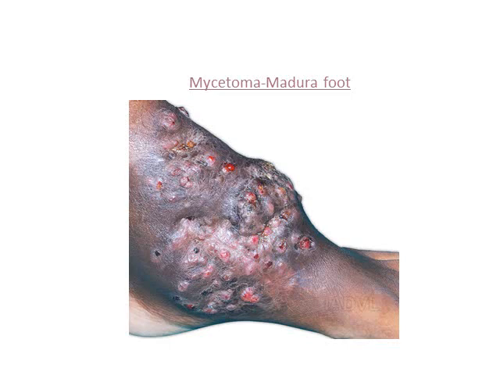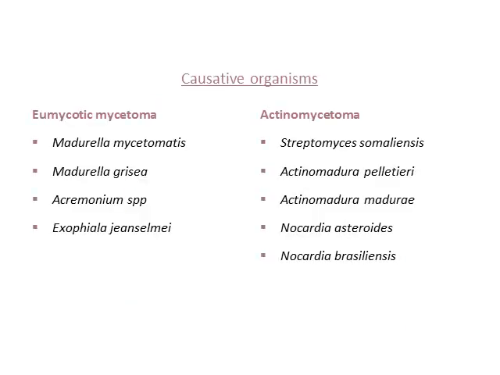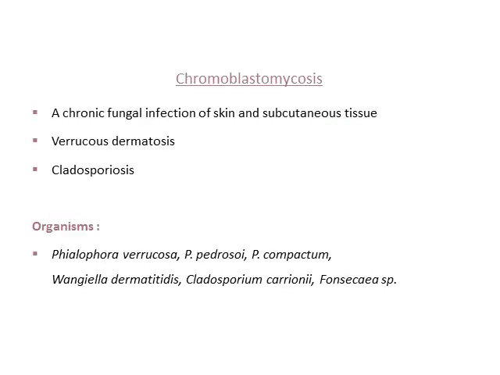This is the picture. These are the organisms which cause it. If it is bacterial, it is the Streptomyces group. We divide it into eumycetoma and actinomycetoma. In eumycetoma, which is fungal, we have Madurella mycetomatis, Madurella grisea, Acremonium species, and Exophiala jeanselmei. Whereas in actinomycetoma, which is bacterial, we have Nocardia species, Actinomadura, Actinomadura pelletieri, and Streptomyces.